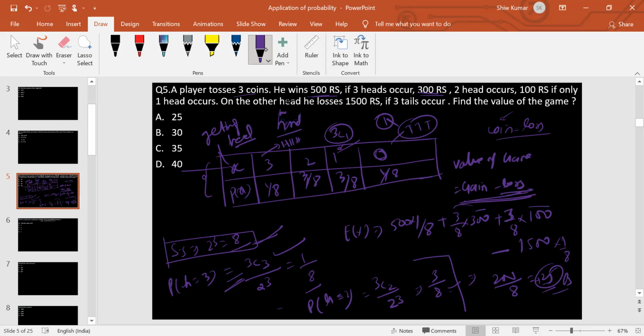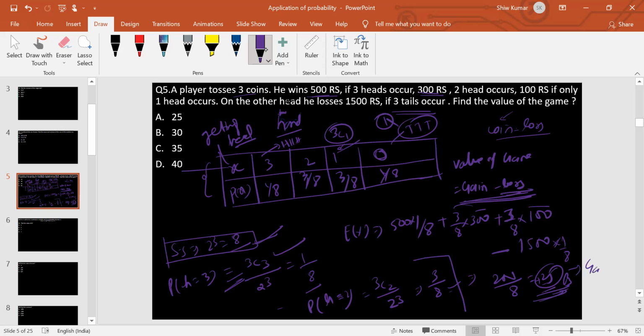When will the loss happen? When he gets 3 tails. The probability of getting 3 tails is 1/8, and at that time he loses 1500. If we simplify, take 8 out as common: 5 plus 9 is 14, plus 3 is 17, minus 1500 is 200/8. If you simplify, you will get 25. So 25 is the value of the game.